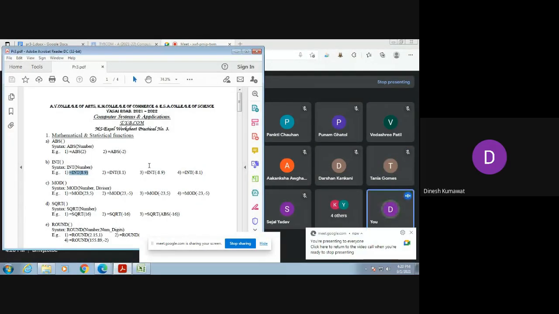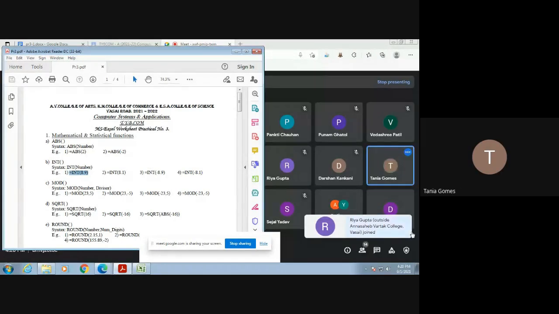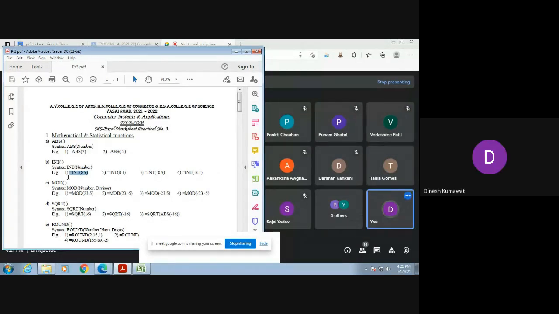Yes, can you guess what is its answer? 8. So Tanya is saying it is 8. What about others? 8. So Darshan is also saying 8. Okay, so most of you are saying it is 8.